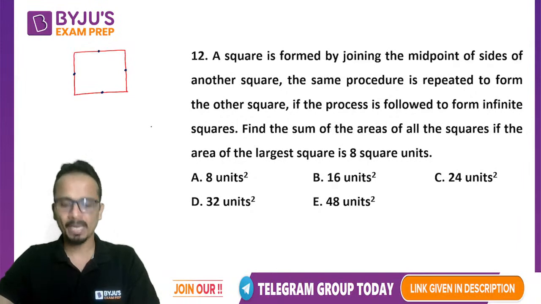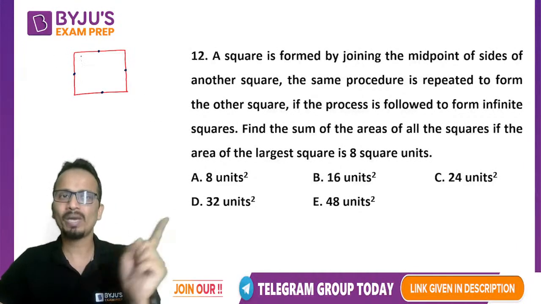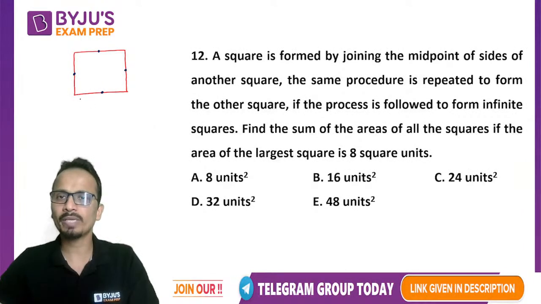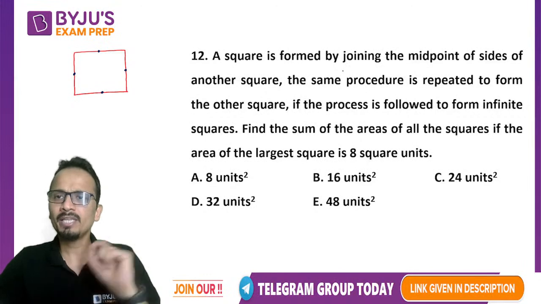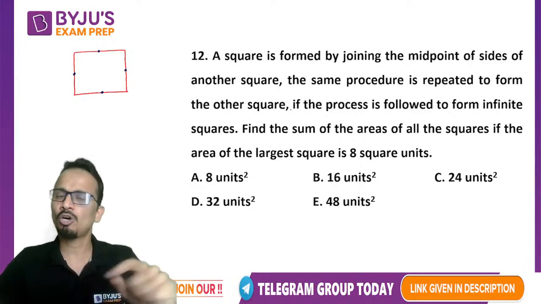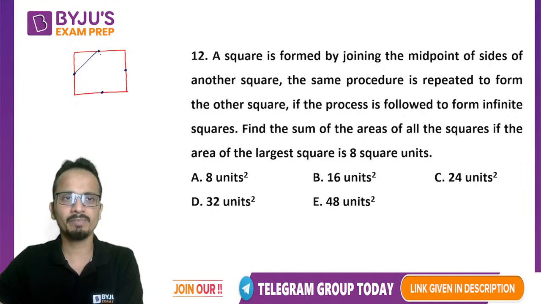All right. Now let's have a look at it. I'll just draw two squares. One is the red color square that you can see. Another square is formed by joining the midpoints of the sides of the first square. So the midpoints of the sides I have just marked, and let's join all of them.